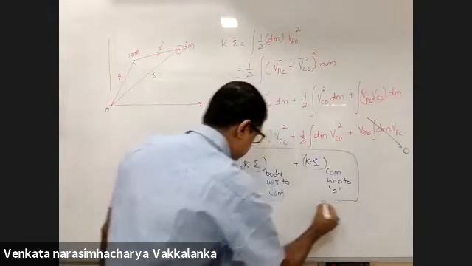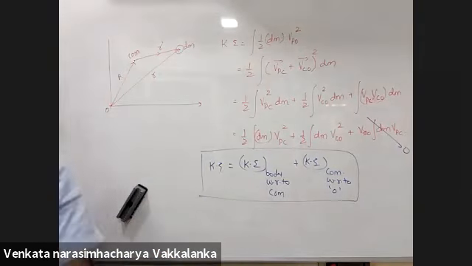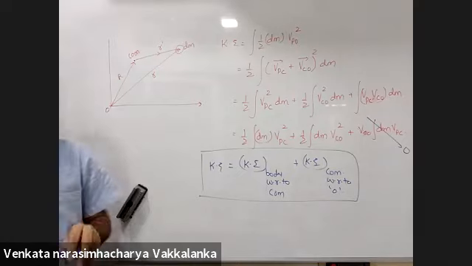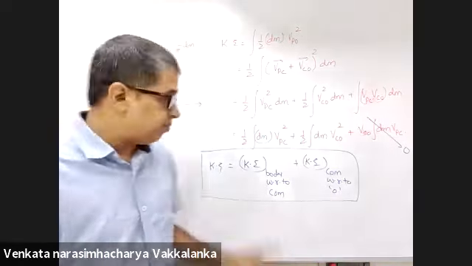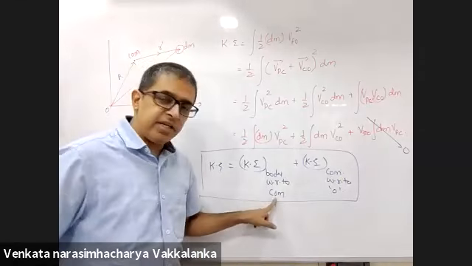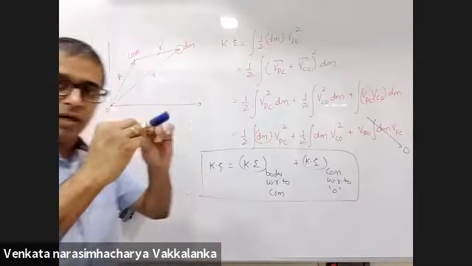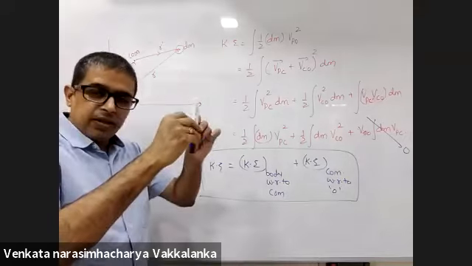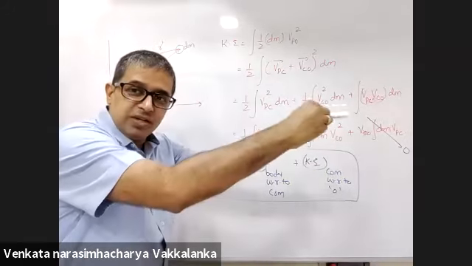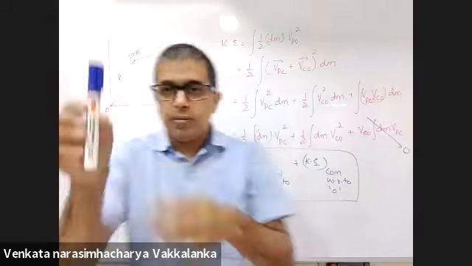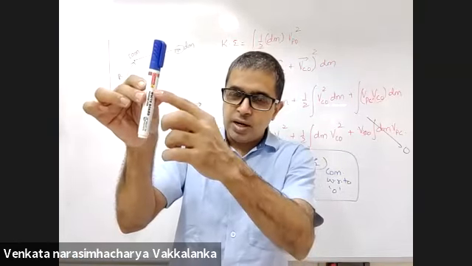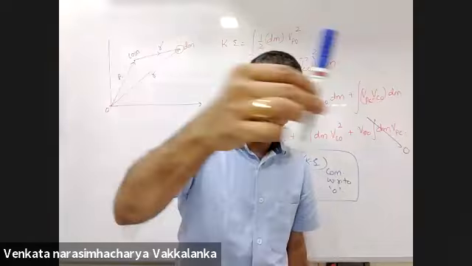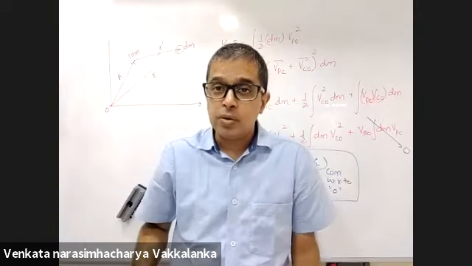So are you trying to tell me whenever I need kinetic energy of a body which has a combination of translation and rotation, it will be kinetic energy of the body with respect to center of mass plus kinetic energy of center of mass with respect to ground?